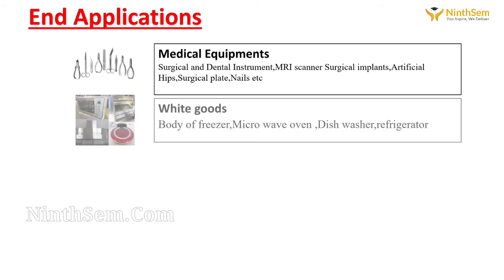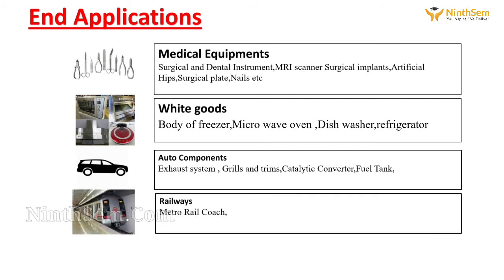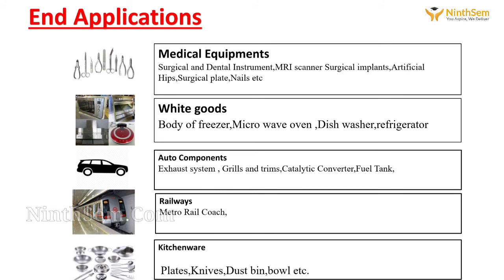White goods, body of freezer, drum of washing machine, dishwashers, refrigerator and filter of water purifier are made of stainless steel. In auto components, exhaust systems, grills and trims, catalytic converter, fuel tanks are made of stainless steel. Railways, metro rail and wagon for coal and sugar. Best examples are Delhi Metro and Mumbai Local where entire coaches are made of stainless steel. In kitchen, plates, knife, dustbin and other utensils are made of stainless steel.